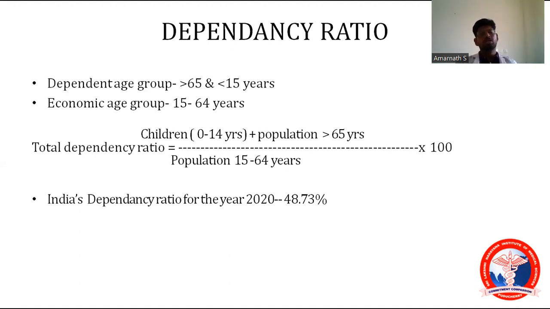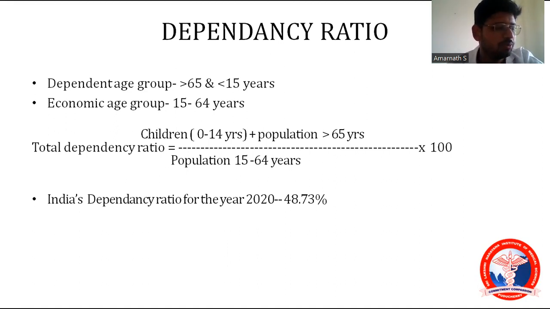So India's dependency ratio for the year 2020 is 48.73. How did this come about? It's nothing but the 0 to 14 years population, what percentage is that? 26.2 percentage of people are under 15 years of age, that is 0 to 14 years, and 6.6 percentage of persons are more than 65 years of age.